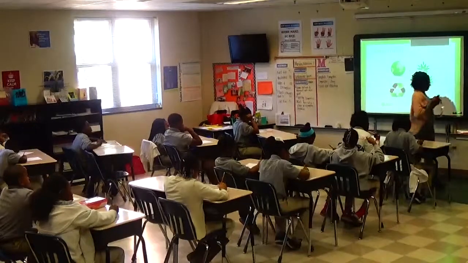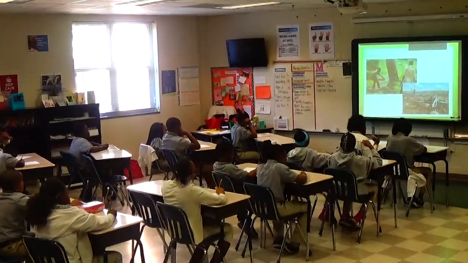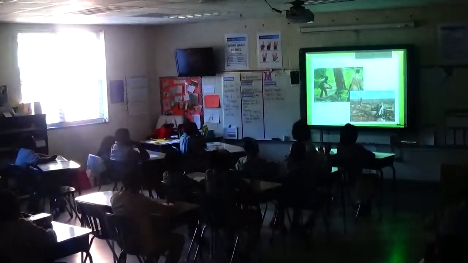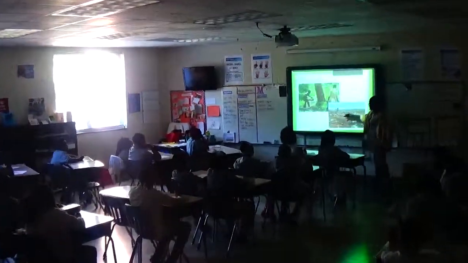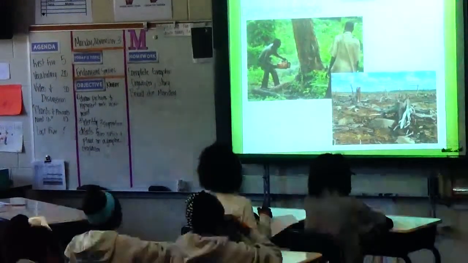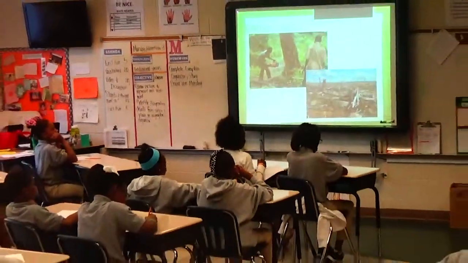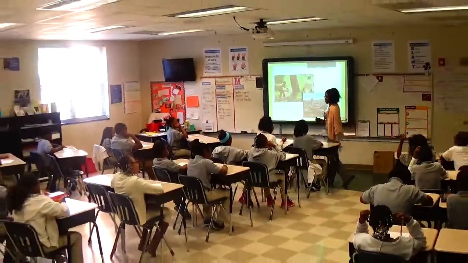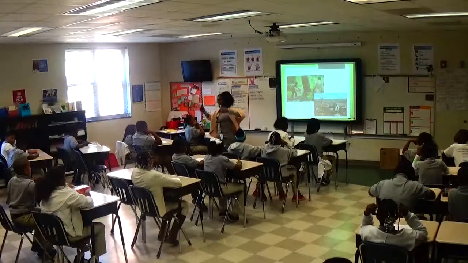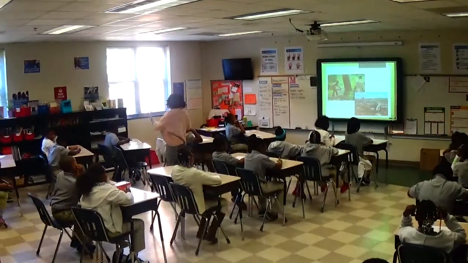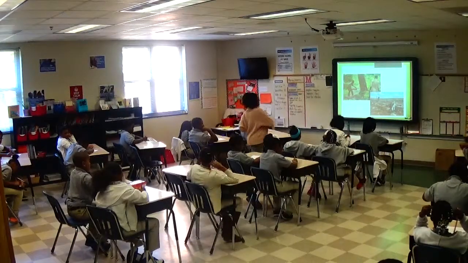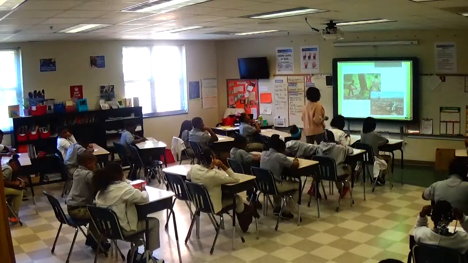So if we look at this image here, we see in the first picture some men cutting down some trees, and then we see here an entire section of the forest is wiped out. One thing to know, if you go home and you see somebody cutting down a tree in your neighborhood, that is not deforestation. Deforestation is when you're getting rid of lots and lots of trees. Okay? So deforestation is not simply cutting down one tree, it's when thousands of trees are being cut down.